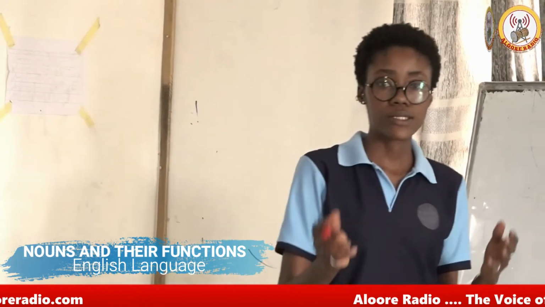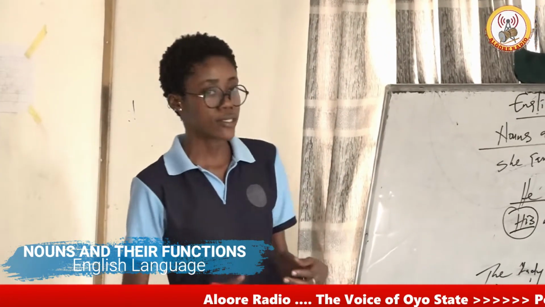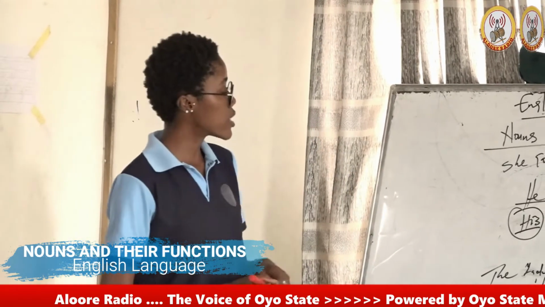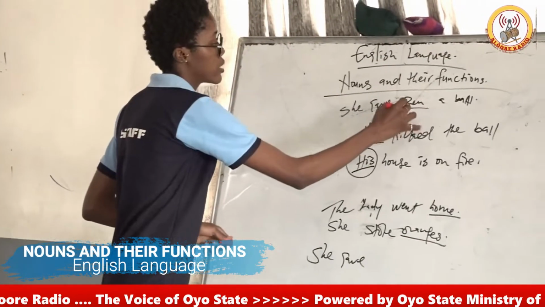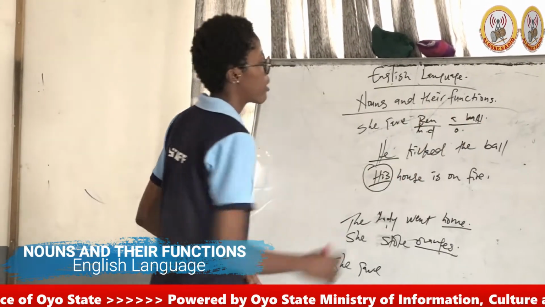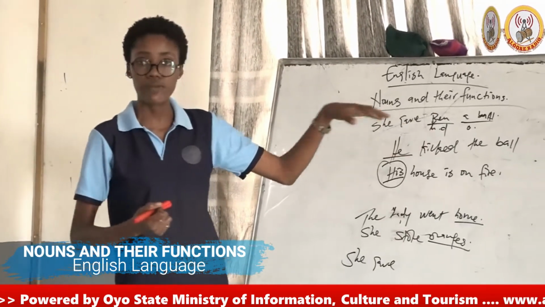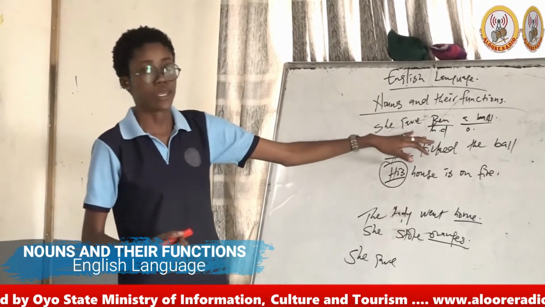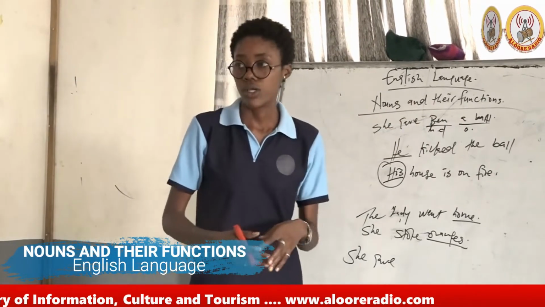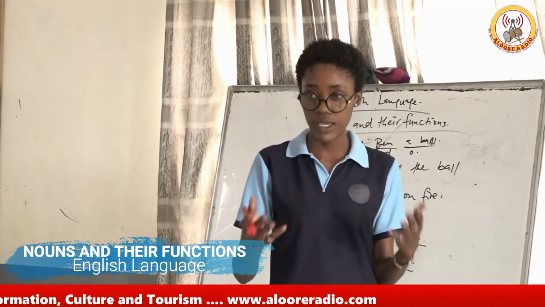The indirect tells us whom the action is being referred to, whereas the direct tells us what the action is referring to. So from this sentence here, Ben is the indirect object, whereas the ball is the direct object. And when you ask the question, who or whom did she give the ball to? She gave it to Ben. And what did she give Ben? She gave Ben the ball. So we should note that there are two objects in a sentence, if there are.